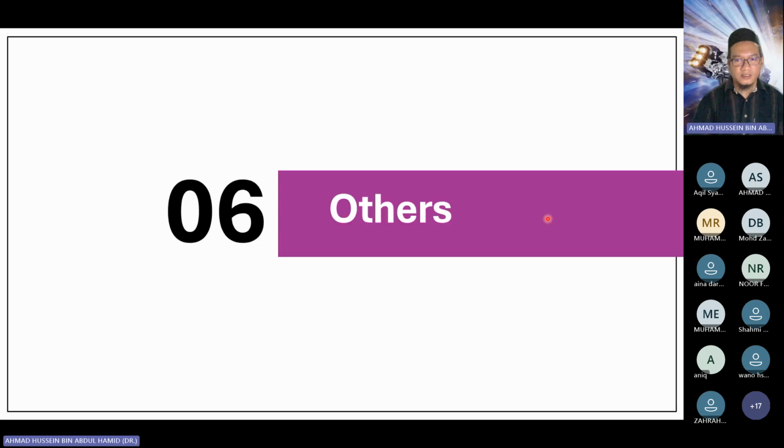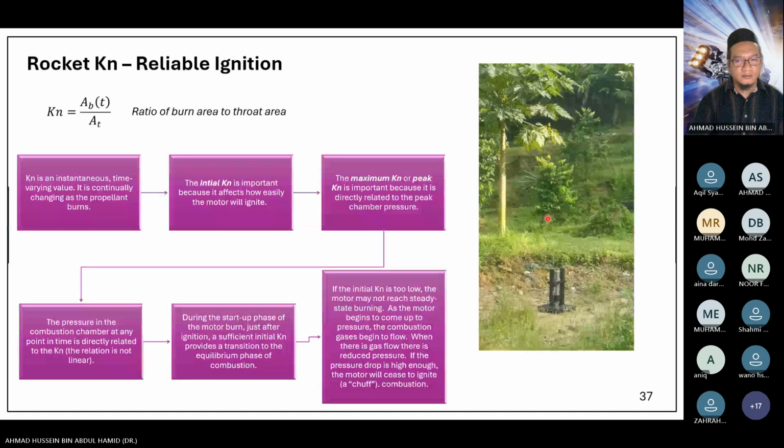The last section: others. We are about to end our session. This is something that we have been struggling with in our early research, in terms of ignition: how to obtain a reliable ignition. We have to consider KN. If you want to further your study in rocket motor design, you will encounter this term KN, the Klemmung number.